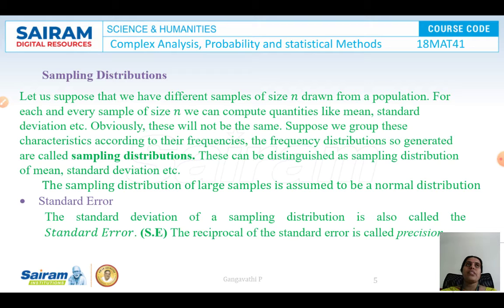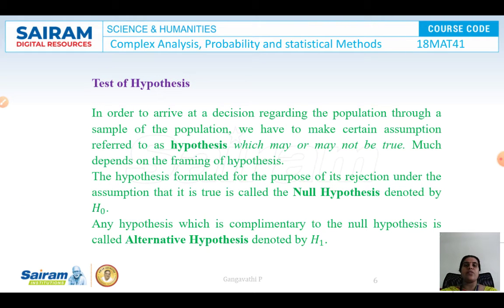There is another terminology which we need to know, which is the standard error. The standard deviation of a sampling distribution is also called the standard error. In all other distributions like Poisson, binomial, exponential, normal and others, we use standard deviation. Here in the sampling distribution, the standard deviation is called the standard error and we represent it as SE. The reciprocal of this standard error is called precision. These are the two new words we are using here. To check the sampling distribution, we adopt some hypothesis and check whether the hypothesis is right or wrong. So a test of hypothesis will be done for the sampling distribution.